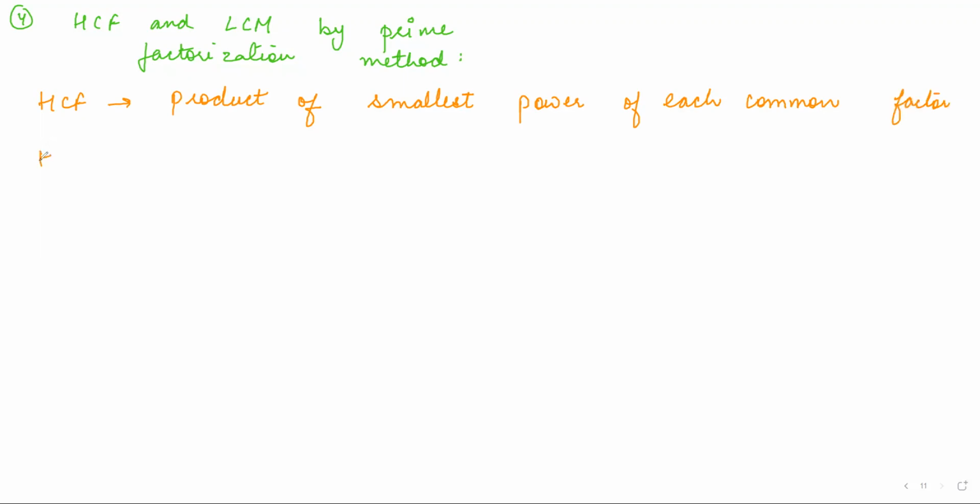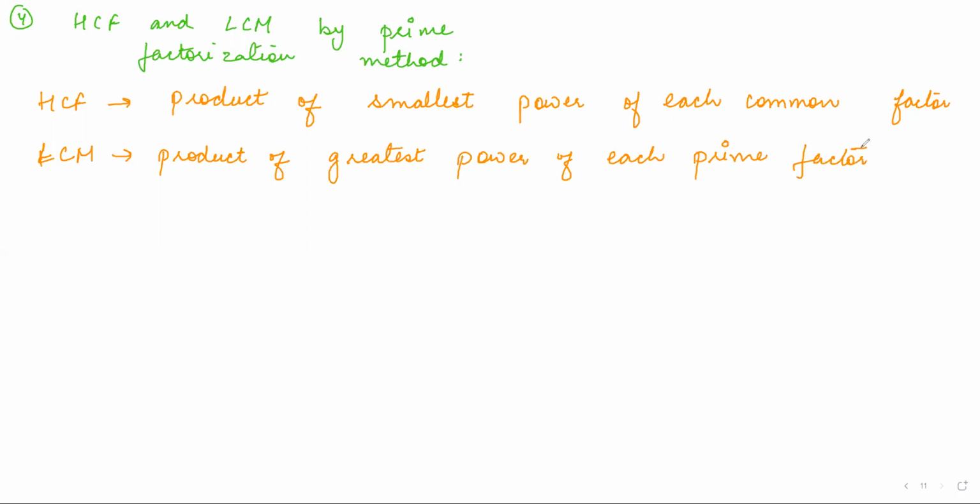Now, how do we find LCM? Product of the greatest power of each prime factor. Now underline a few things.